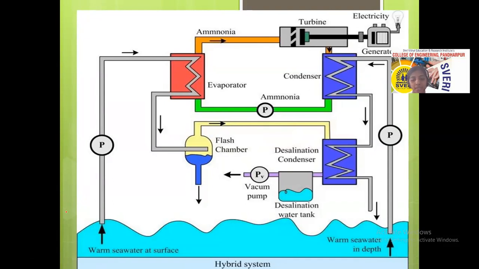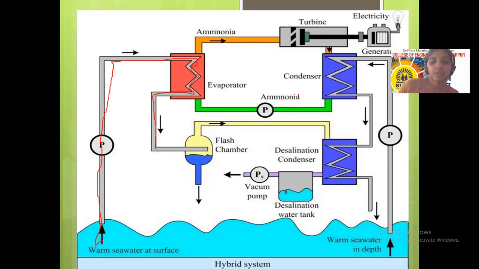So in the hybrid thermal energy conversion system, what process is going on? Warm water available at the surface of the ocean is utilized as the heat transfer media in the evaporator or heat exchanger. In this evaporator, the working fluid is transferred.